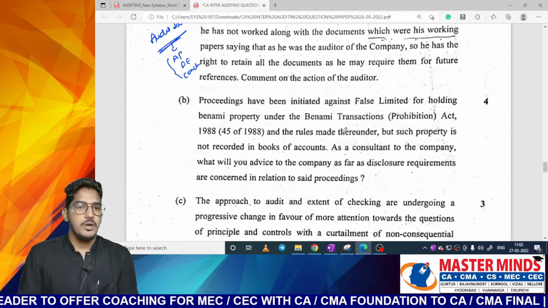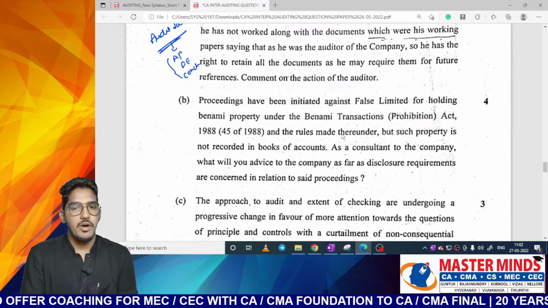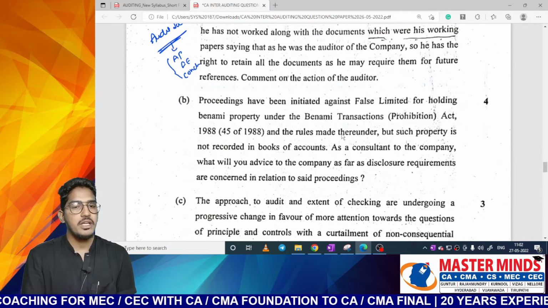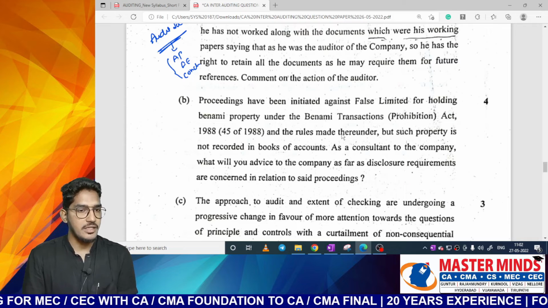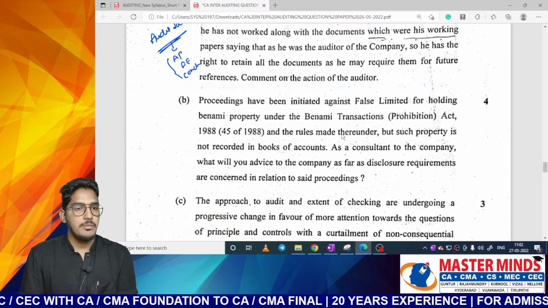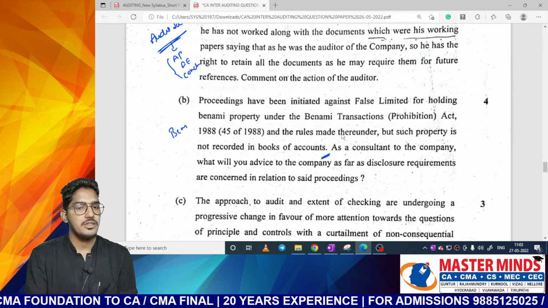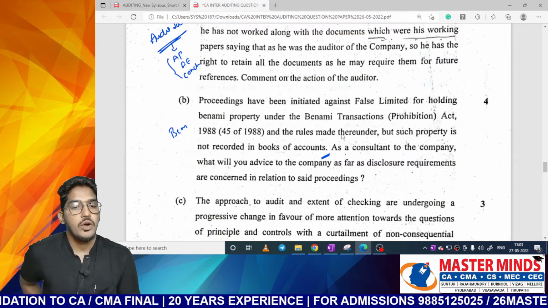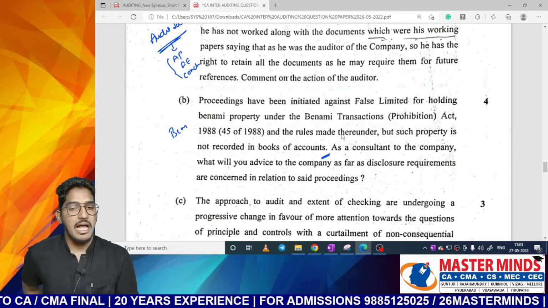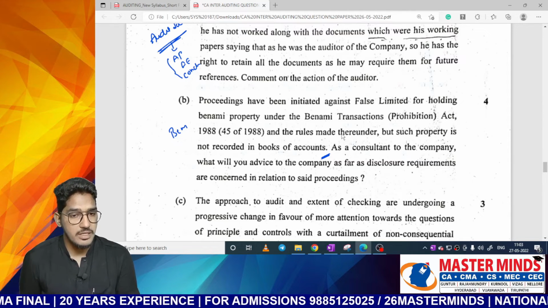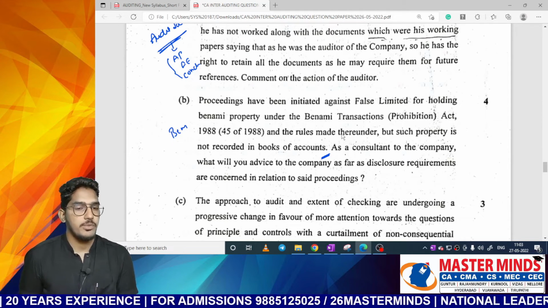Next one. Proceedings have been initiated against Falls Limited for holding Binami property under the Binami Transactions Act 1988 and the rules made thereunder, but such property is not recorded in the books. So the company has been engaged in the Binami transaction. As a consultant to the company, what will you advise to the company as far as disclosure requirements are concerned in relation to said proceedings?